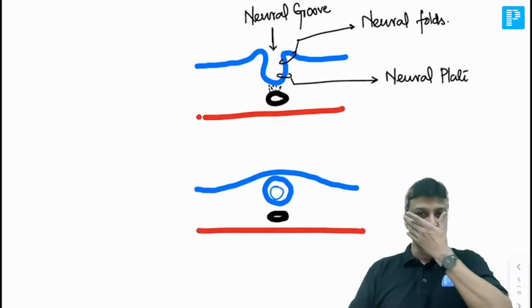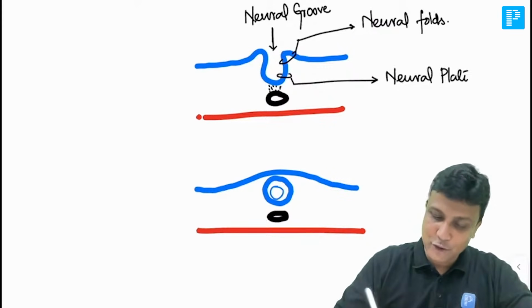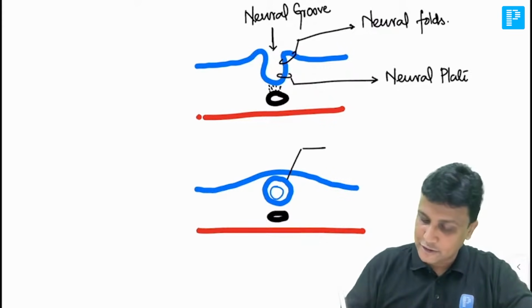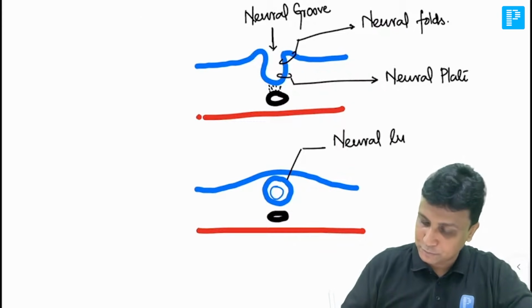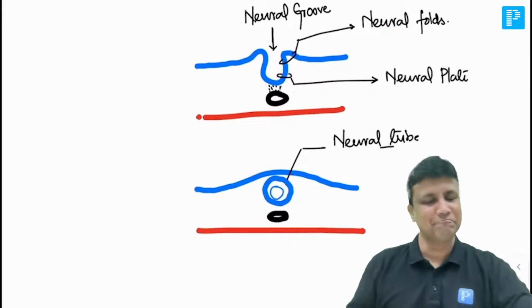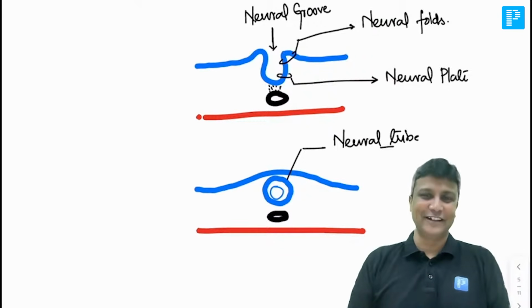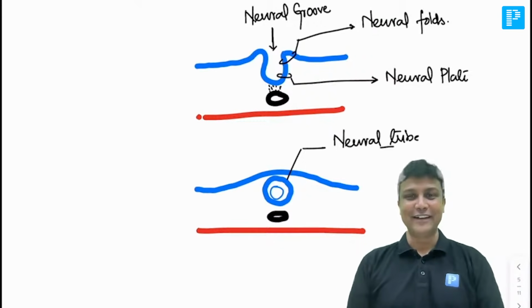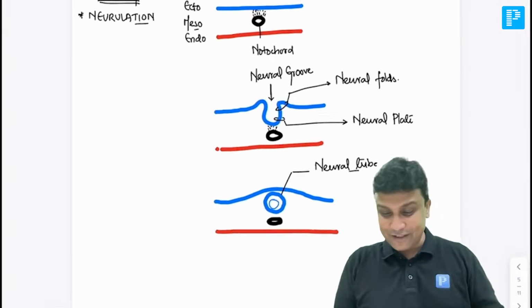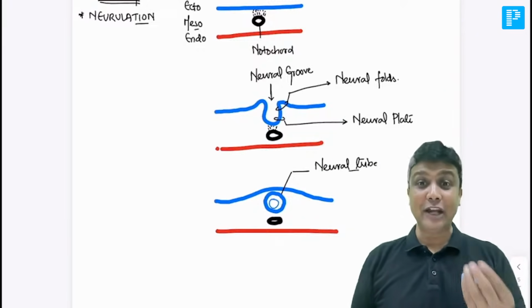अब यहाँ पर ये जो ट्यूब फॉर्म होता है, whatever tube-like structure is formed here, this tube is referred to as your neural tube. That's all, that's all. उसी को न्यूरल ट्यूब कहते हैं. Are you understanding me here? So just in 3 diagrams we are done with the formation of neural tube here.